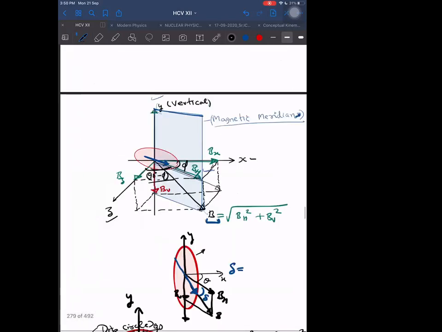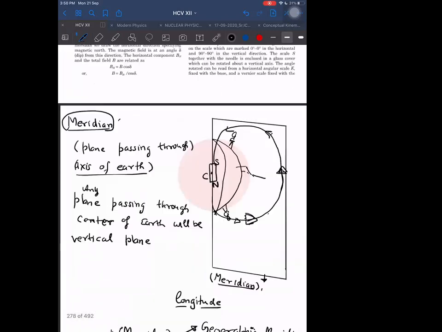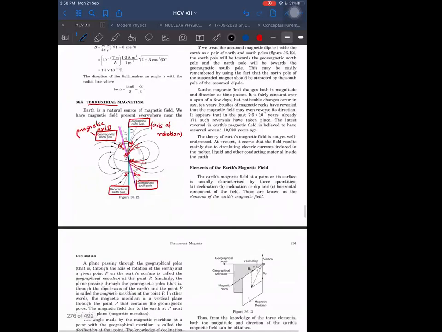Sir, time up. Let us look back at that diagram. At least that diagram once. After that, you say time up.